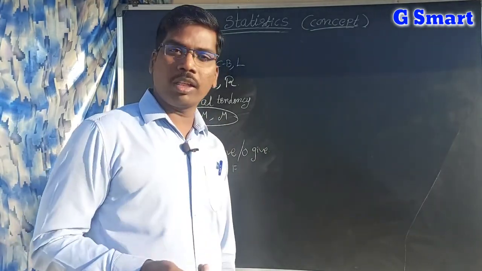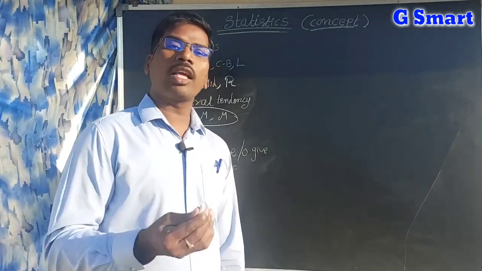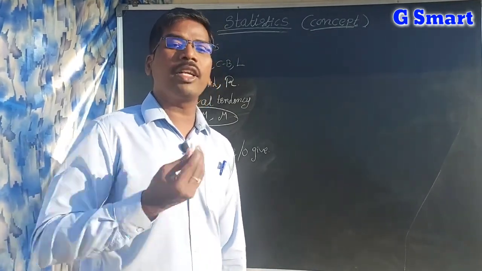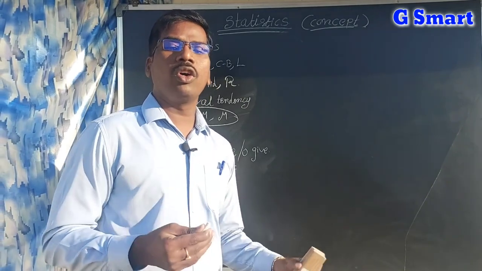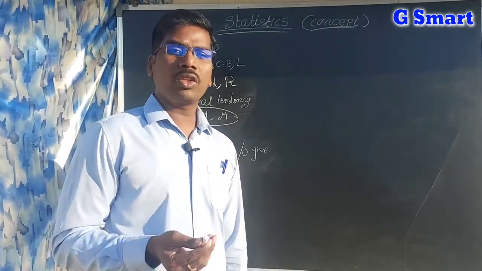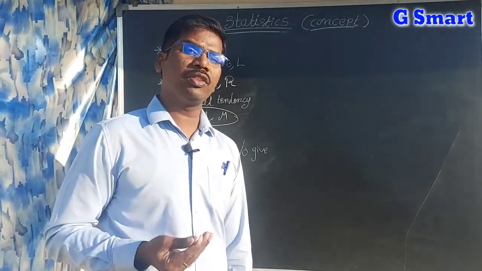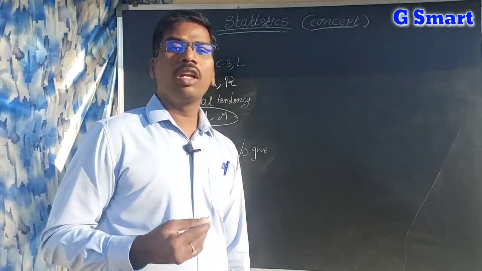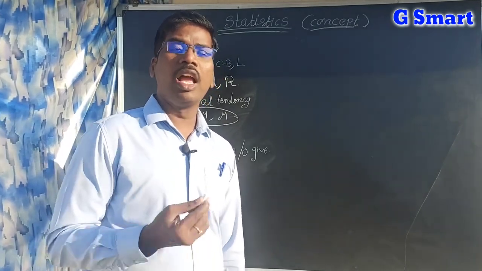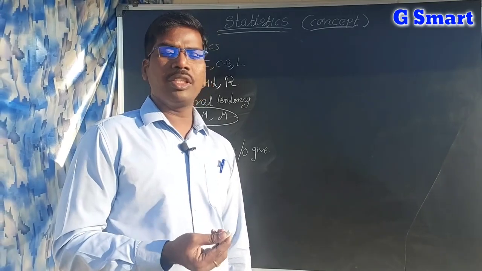The branch of mathematics which deals with the collection of information, analysis of information, and interpretation. Interpretation means making the data into tabular form.